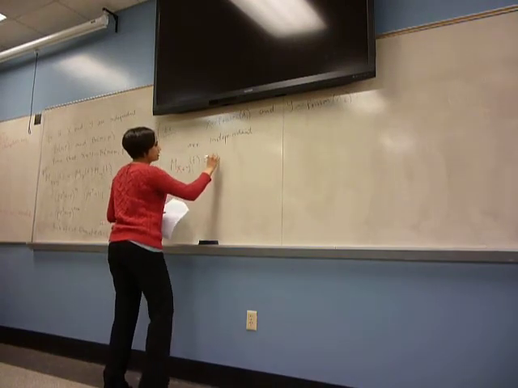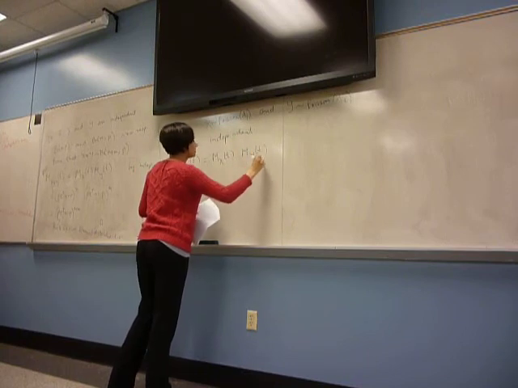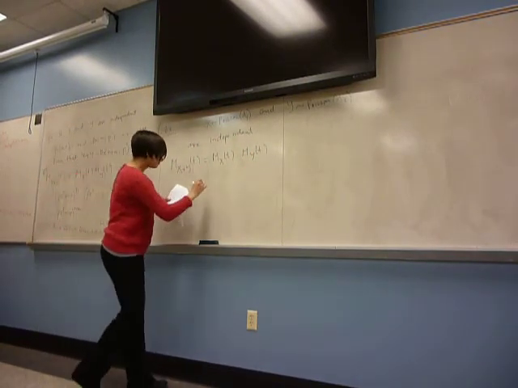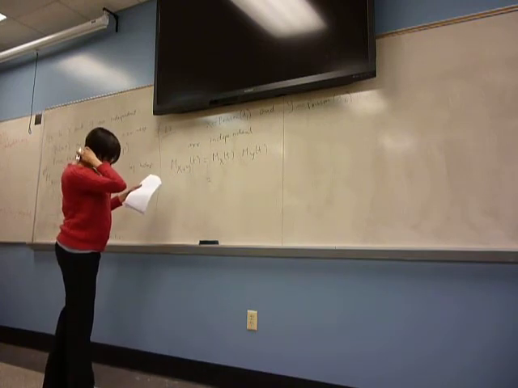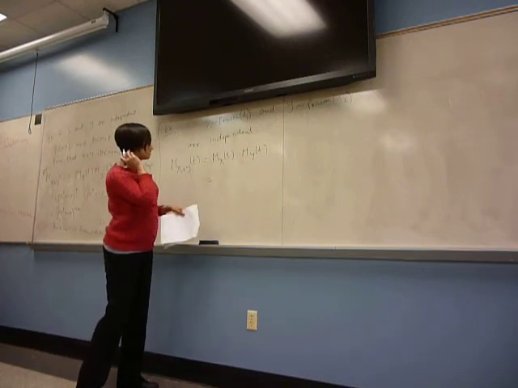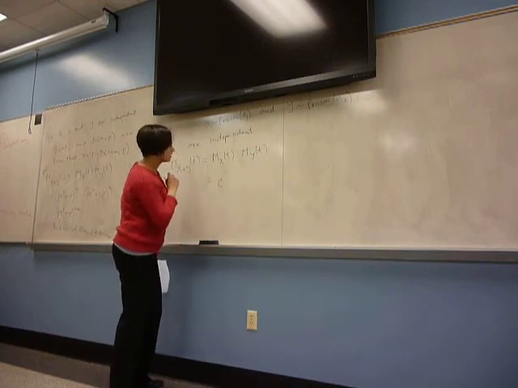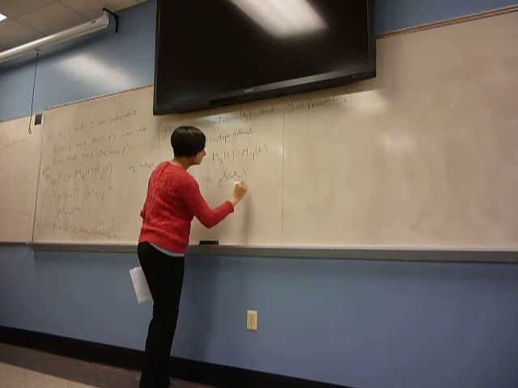What's the moment generating function for Poisson? So the first step is by independence, we know it's just going to be the product. And for Poisson, we know it's e to the lambda times (e^t minus 1).